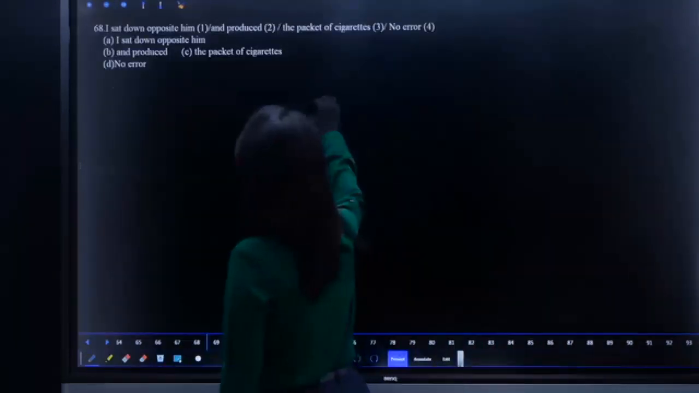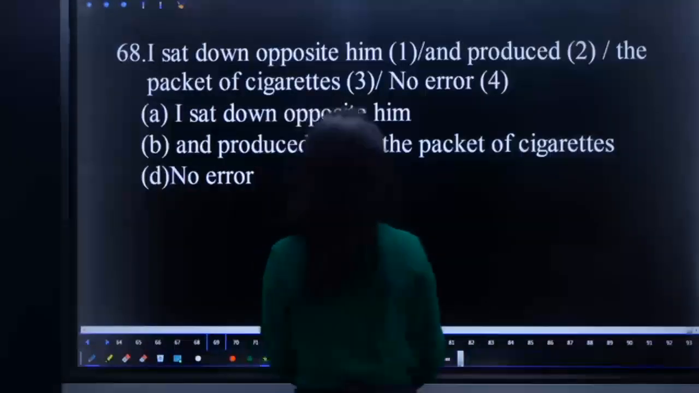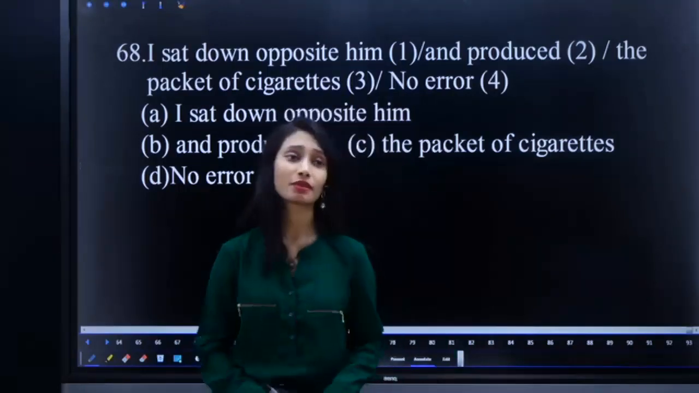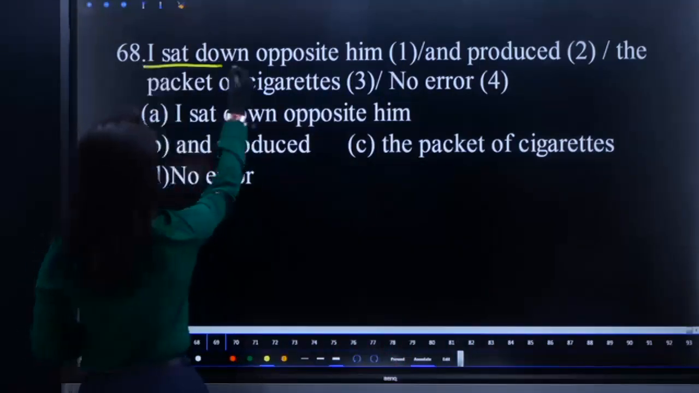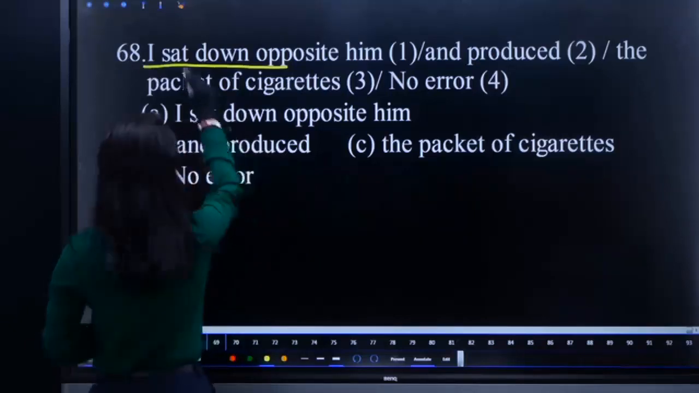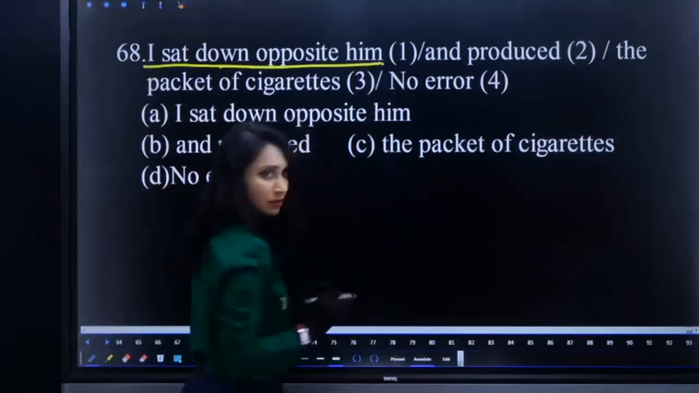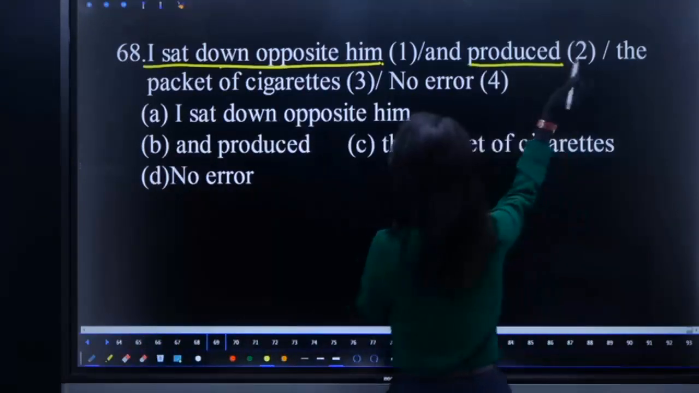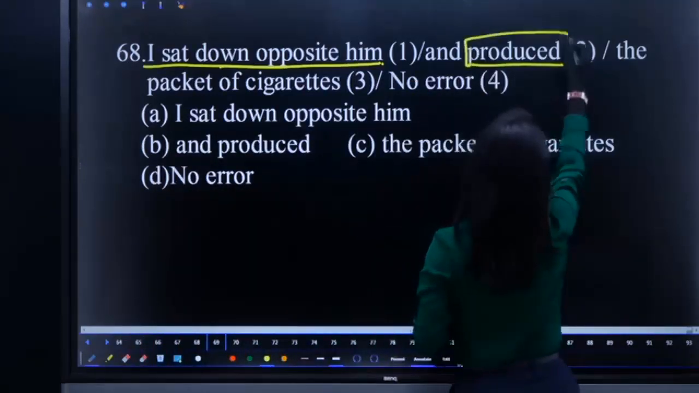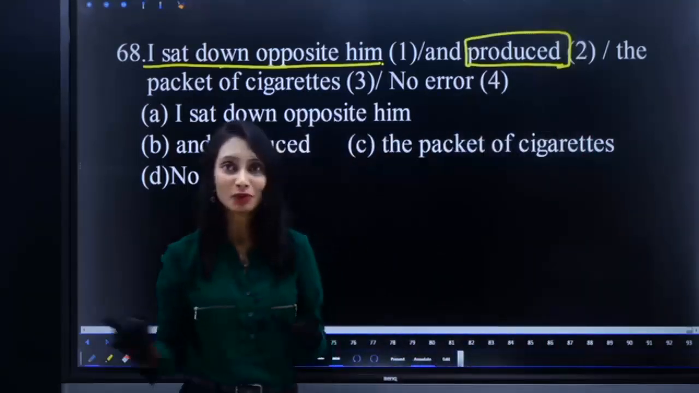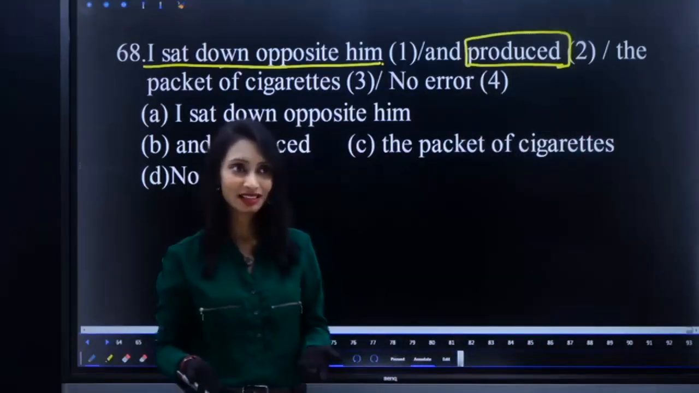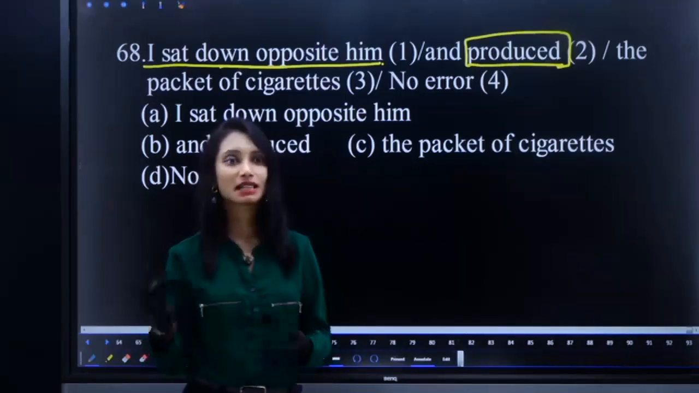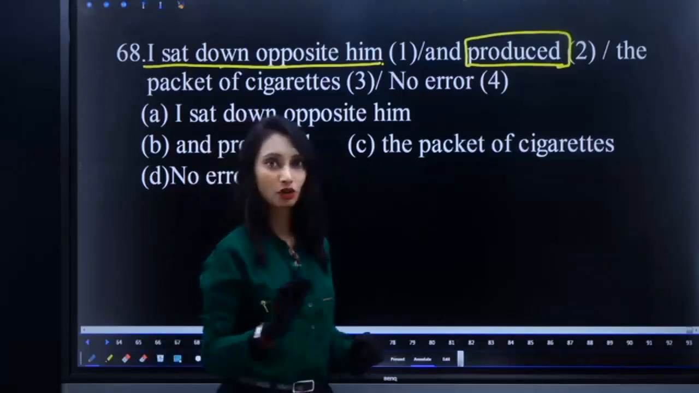Right? 68. I sat down opposite him and produced the packet of cigarettes. What is the error? I sat down opposite him. Sat down, past tense, opposite him. Okay, correct. And produced, V2, the packet of cigarettes. How can you produce by sitting down? It is not a production unit you are producing, right? Opposite to is inappropriate, guys. Opposite to is not required. It is opposite him. Him is okay, to is not required.